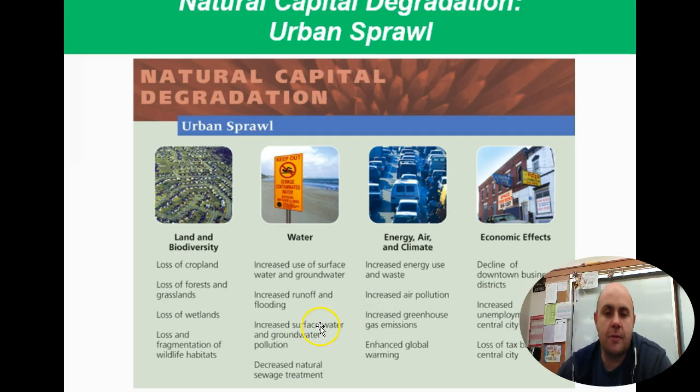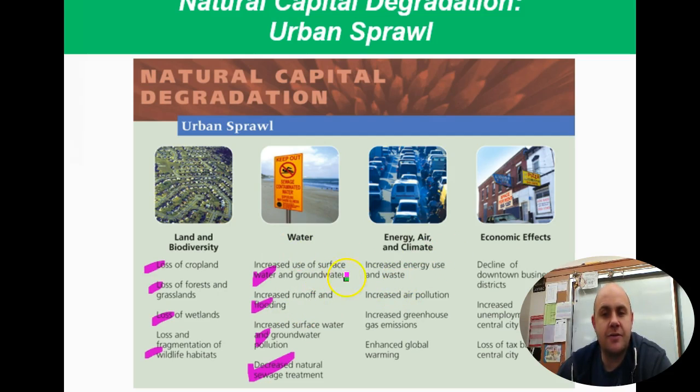So why is suburban sprawl a problem? Well, it causes some natural capital degradation. So these are the things that it hurts from an environmental point of view. We lose cropland, we lose forest and agriculture, we lose wetlands, we fragment wildlife. These are all bad things that suburban sprawl do. We increase use of large surface area and groundwater, so we use tons of water. We increase the amount of runoff and flooding. We increase the amount of surface water and groundwater pollution. And then, of course, we have all the sewage problems just with water.